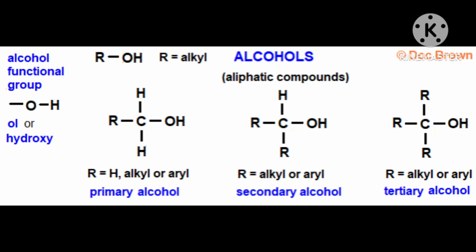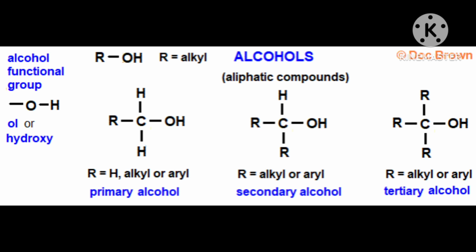Take methane as an example. Suppose in methane one hydrogen is gone and in its place OH has come. Then methyl alcohol is the best example. This is methyl alcohol.